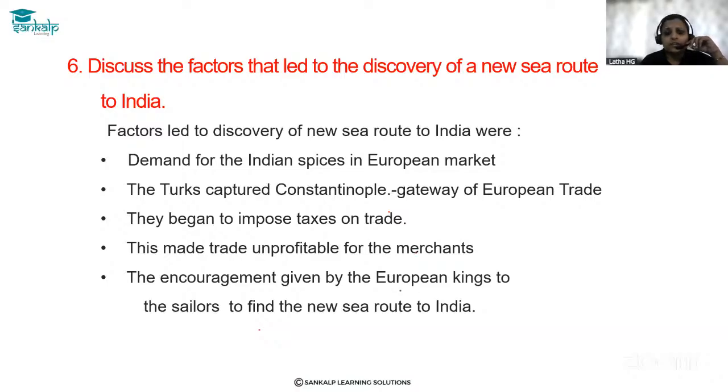This gave encouragement to find new sea routes to India. The encouragement was given by European kings to the sailors to find a new route, because they were in huge loss. So these are the factors that led to the discovery of a new sea route to India.